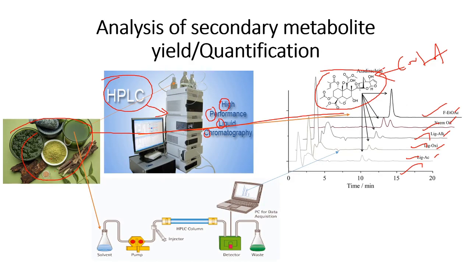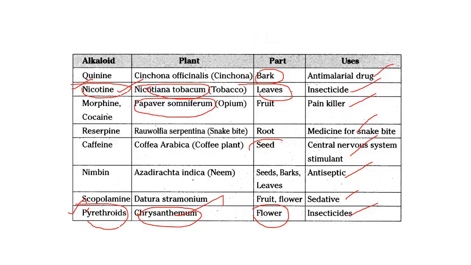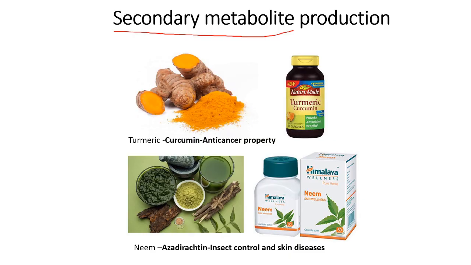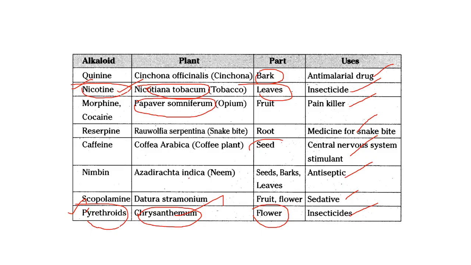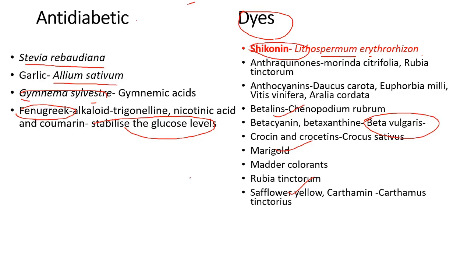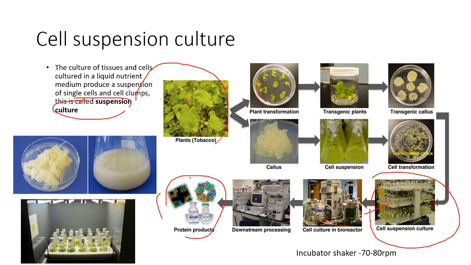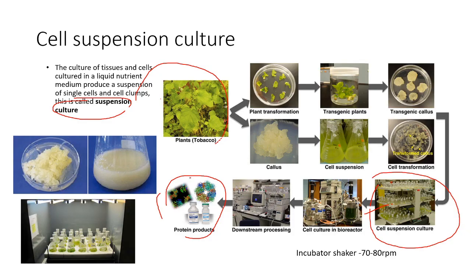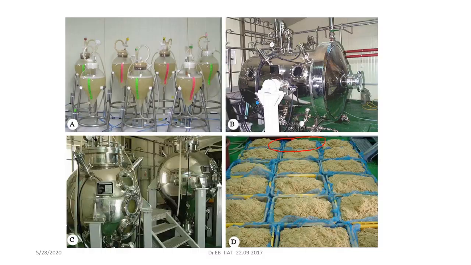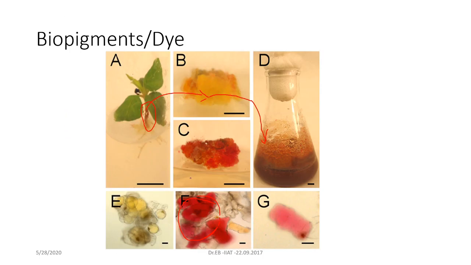So up to this we talked about secondary metabolites: what is meant by secondary metabolites, primary and secondary metabolites, what the components are, what their uses and functions are, how they are synthesized, which parts of plants and which plants have them. We talked about antibiotics, antidiabetics, dyes, flavors and fragrance, essential oils, how they are cultured and isolated, and large-scale cultivation of secondary metabolites and biopigments.